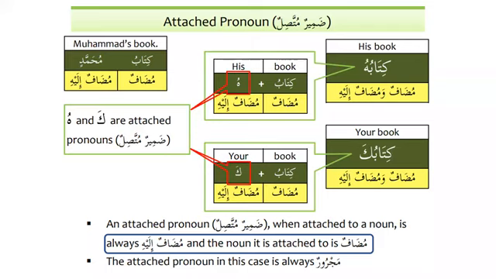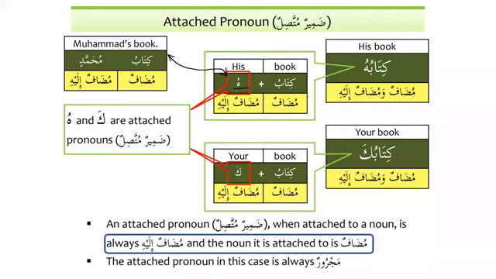So kitabu Muhammadin has a mudaf ilayhi, and kitabuhu also has a mudaf ilayhi. So now we can see that whenever we use the attached pronouns with the noun, they will always be used as mudaf ilayhi. Let me repeat it again. Whenever we use the attached pronouns with the noun, then they will always be used as mudaf ilayhi.